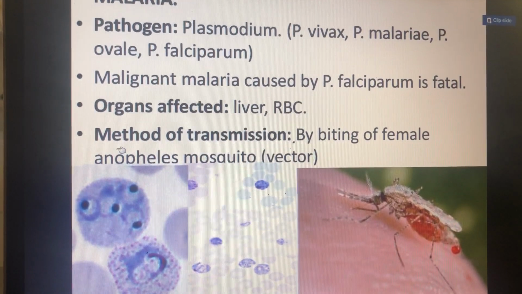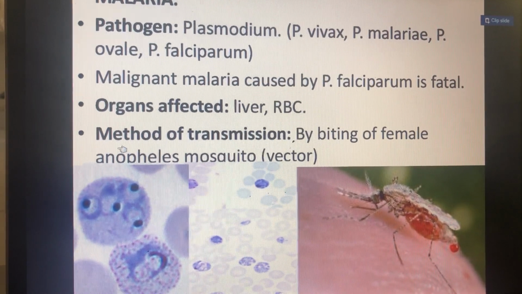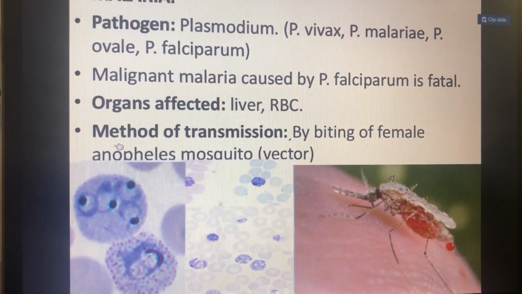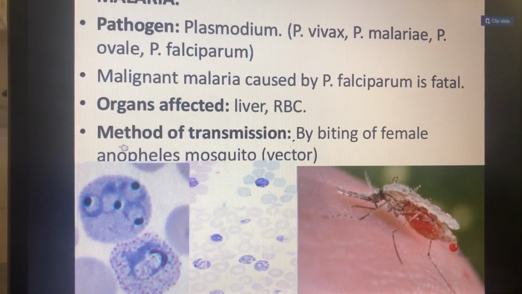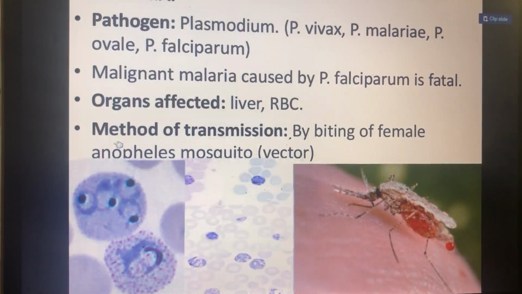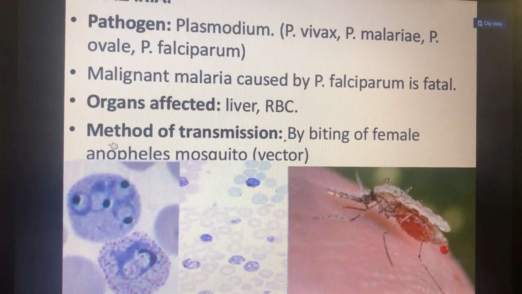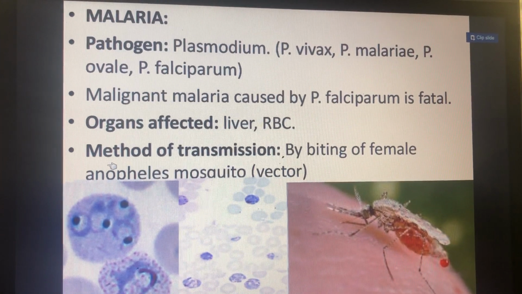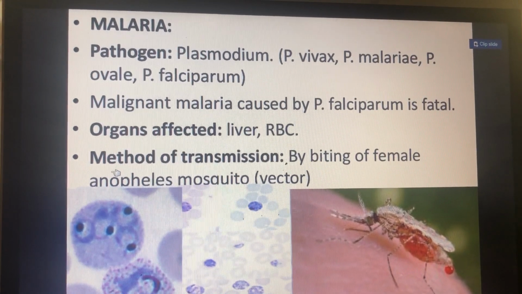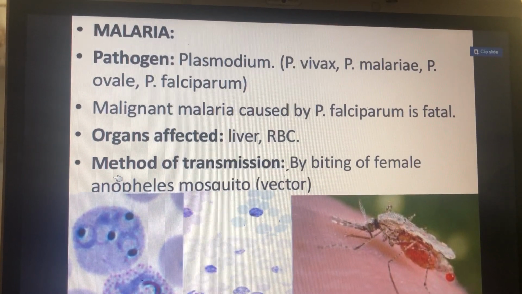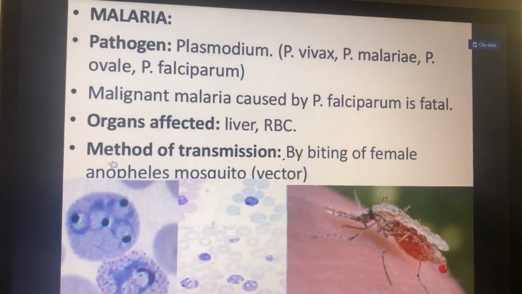How does it transmit from one person to another person? By the biting of a female Anopheles mosquito. By female mosquito only. Always female mosquitoes bite human beings. Why? Because females require high energy for egg laying. That energy is provided by human blood. That's why always a female mosquito bites human beings. Male mosquito always takes its nutrition from the plant cell sap.